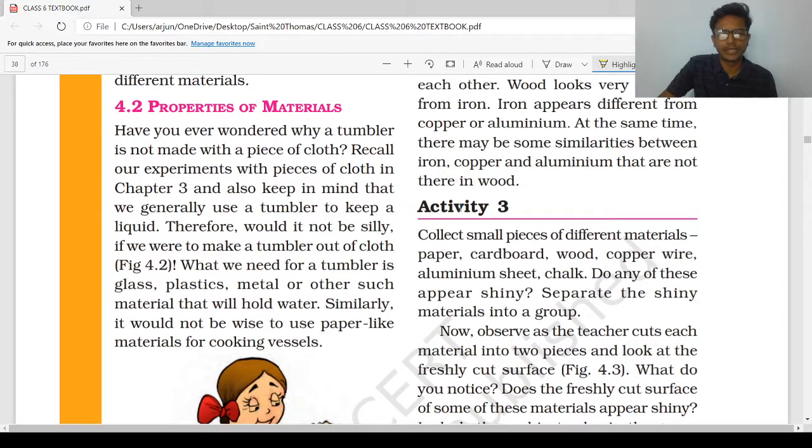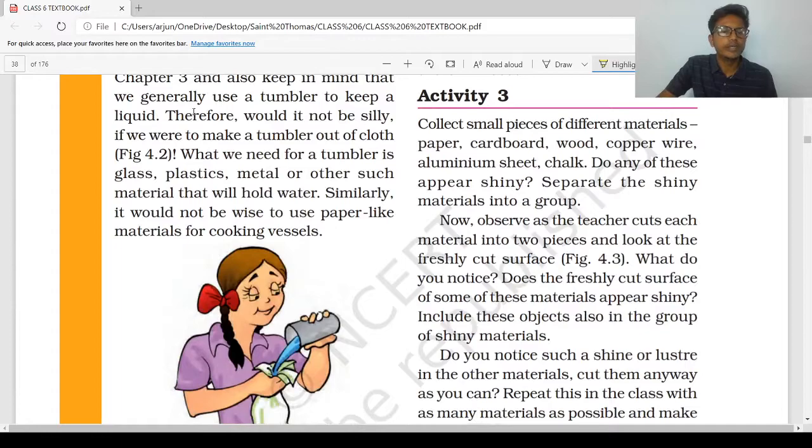Recall our experiment with piece of cloth in chapter number 3, Fabric, Fiber to Fabric, in which we have seen the cloth is made up of numerous number of fibers which are collectively weaved or knitted to make a cloth. So probably small holes will be there in the cloth. Also keep in mind that we generally use a tumbler to keep a liquid. Therefore, would it not be silly if we were to make a tumbler out of cloth?